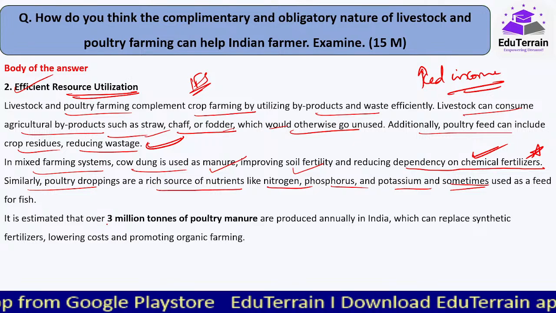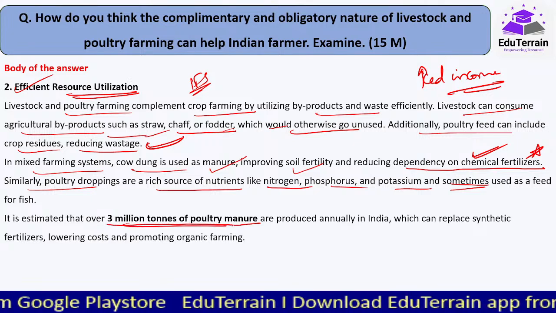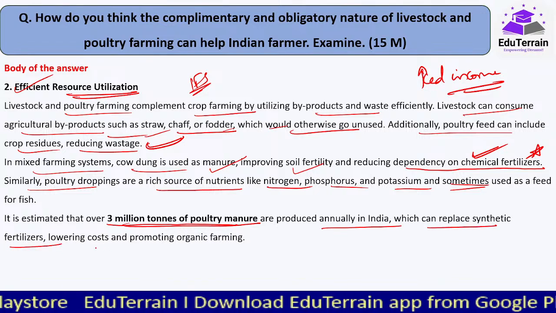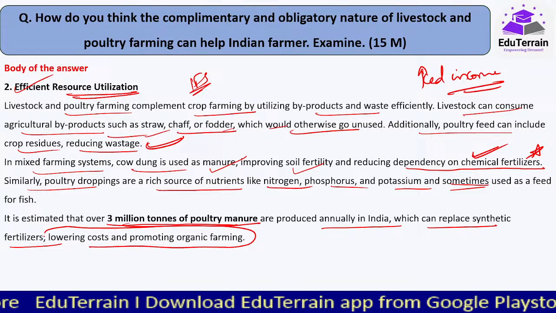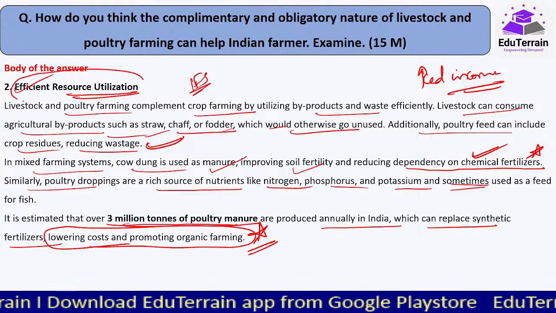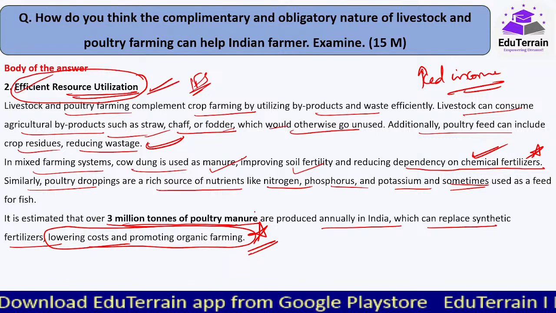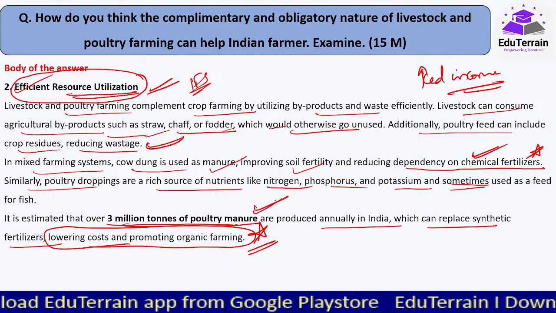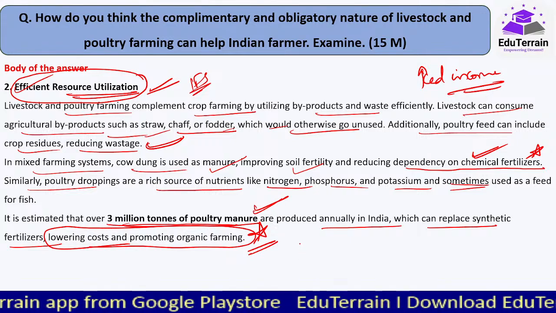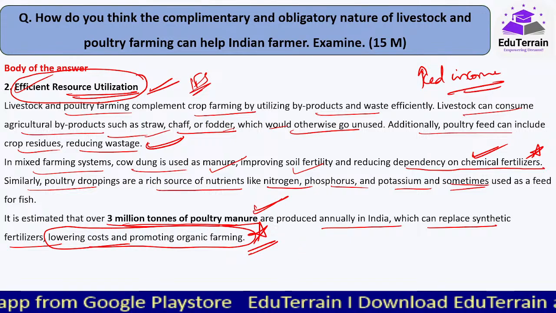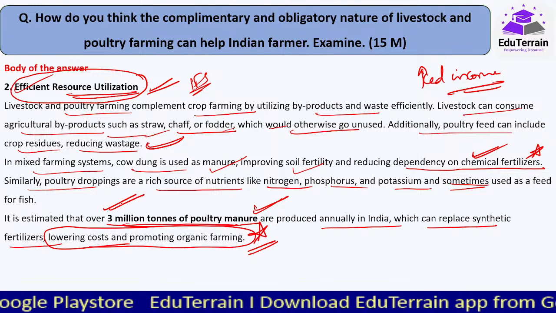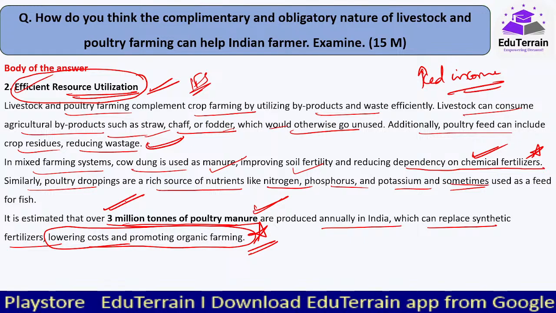It is estimated that over 3 million tons of poultry manure are produced annually in India, which can replace synthetic fertilizers, lowering the cost, and also it can promote organic farming. So thereby again efficient resource utilization. Now you must be wondering, ma'am, आपको कहाँ से ये data मिला है? Now if you go through the recent reports, one of the reports which was released in 2022-23, उसमें ये data दिया गया है by the Department of Animal Husbandry and Dairying.